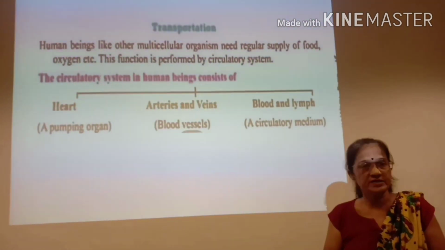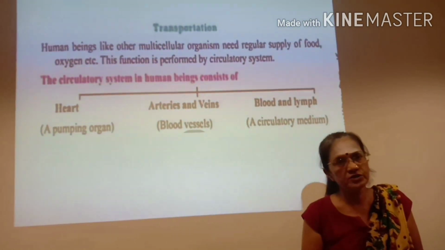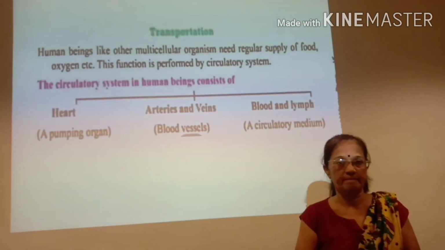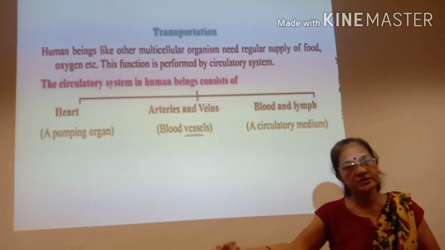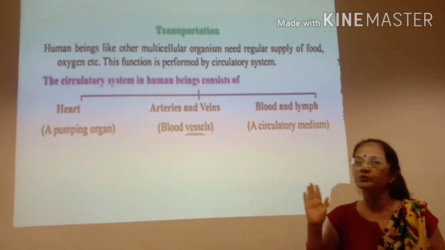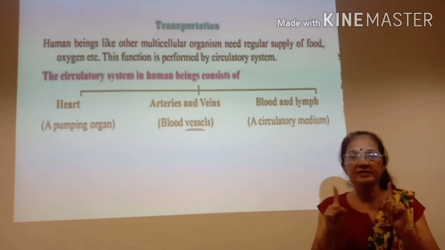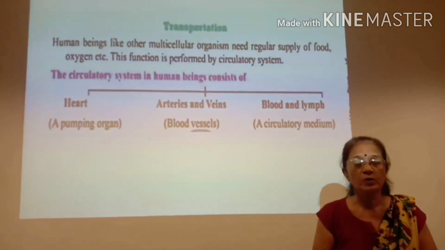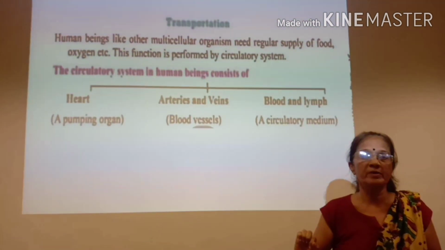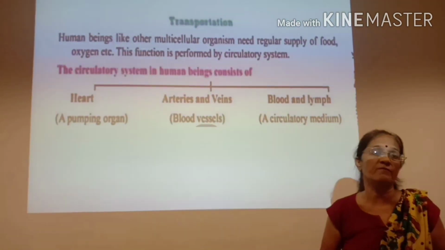Now, why do we eat food? We eat food to get energy. Do we get energy directly when we eat food? No. First, the food has to be digested, and this digested food has to be oxidized. Whatever food we eat goes to our digestive system where it is digested, but it doesn't get oxidized there. So the digested food has to be carried to the place where it will be oxidized, and that place is each and every cell of the body.